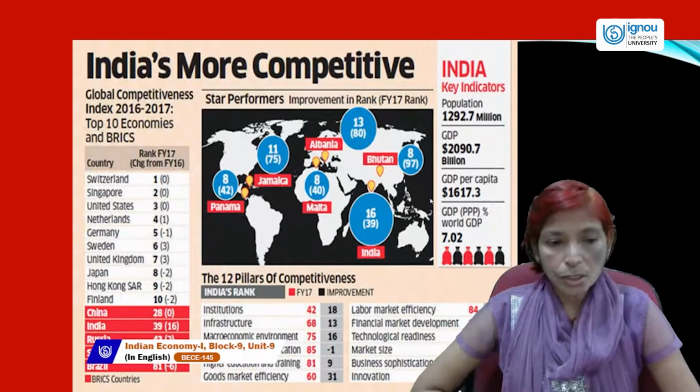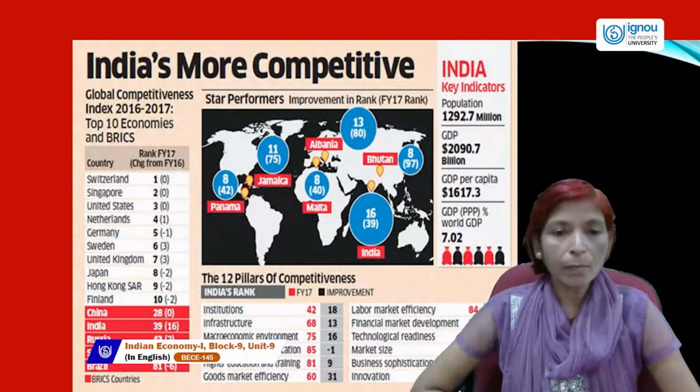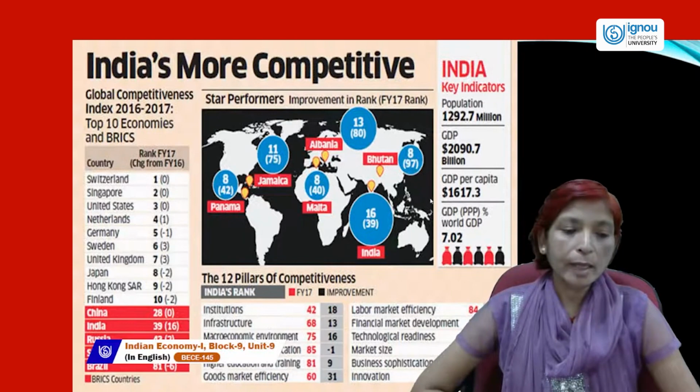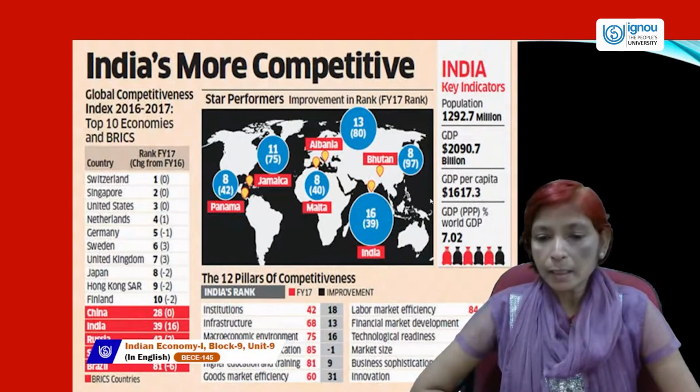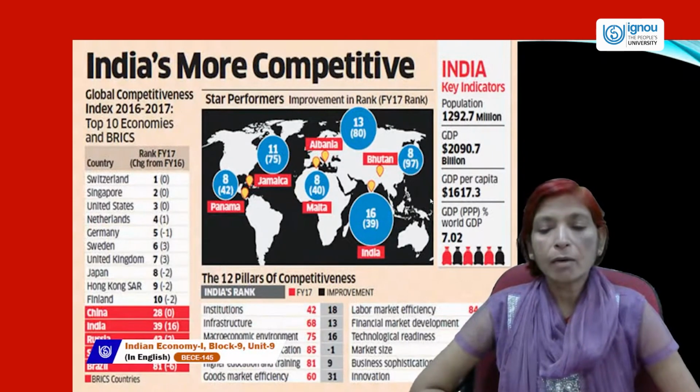These are institutions, infrastructure, macroeconomic environment, health and primary education, higher education and training, goods market efficiency, labor market efficiency, financial market development, technological readiness, market size, business sophistication, and innovation.